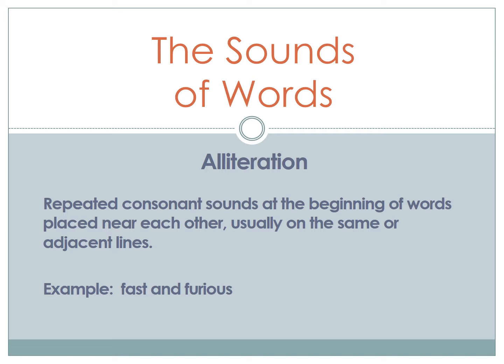As I mentioned, the video contains examples of alliteration. Alliteration is the repetition of consonant sounds that are found at the beginning of words. The example that I give you here is fast and furious. They have the repetition of the F sound at the beginning of each word. In our video, we have click and clack. The beginning CL sound, the repetition of that sound, is alliteration.